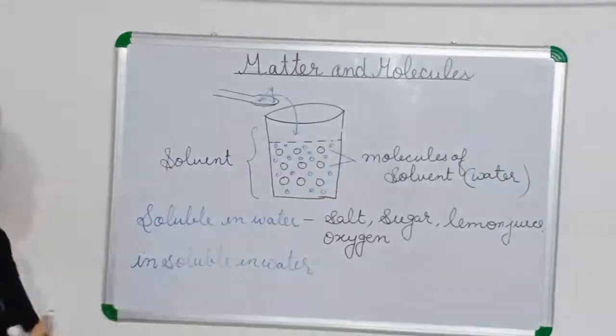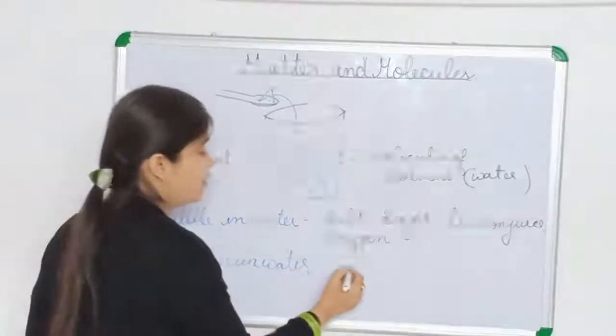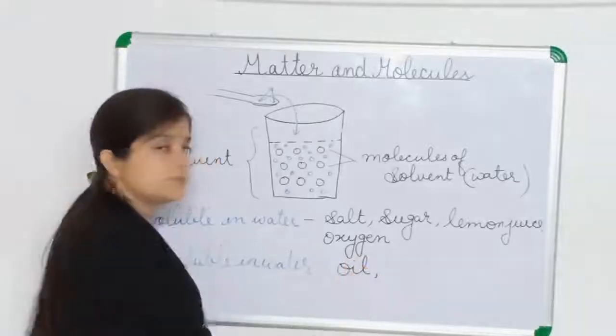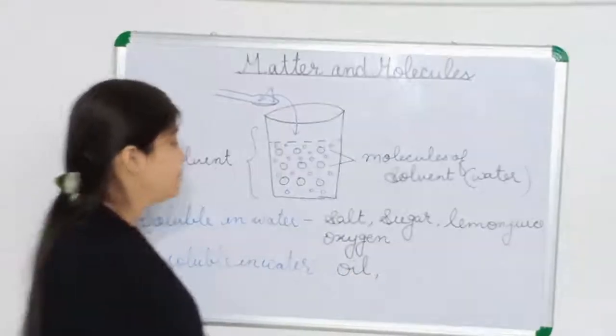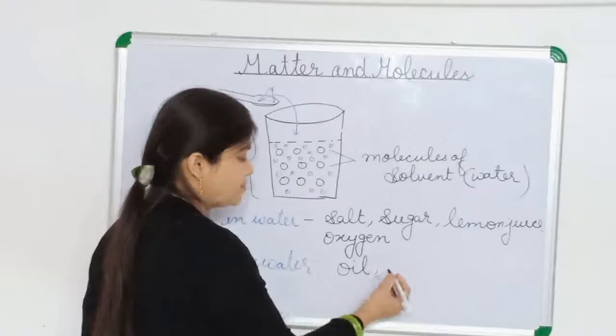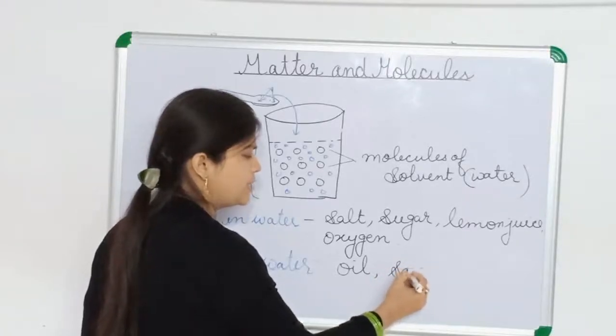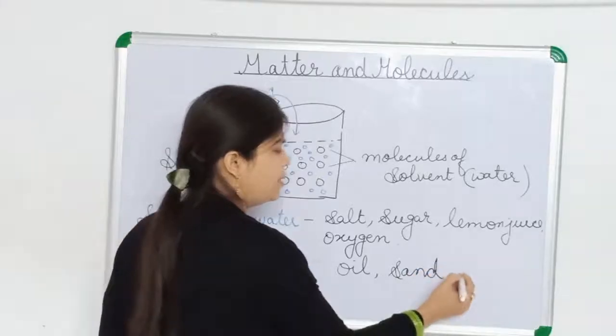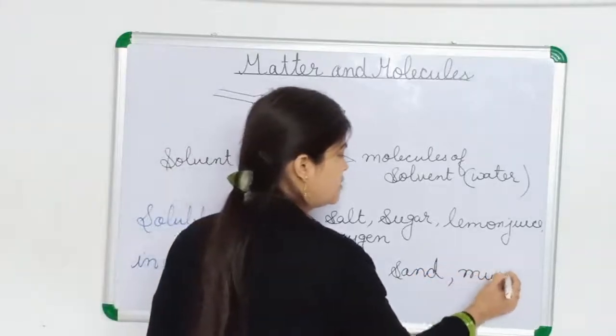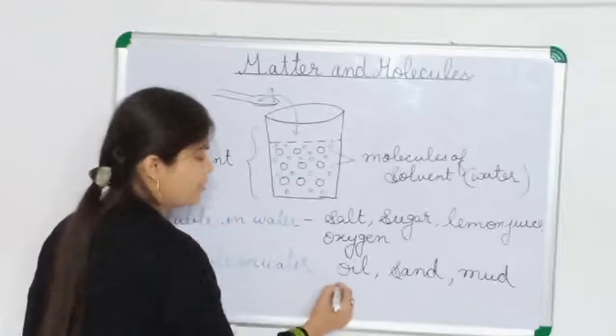What are insoluble in water? Oil is insoluble in water. Then sand, mud, and chalk powder: if you try to dissolve them, they will not dissolve.